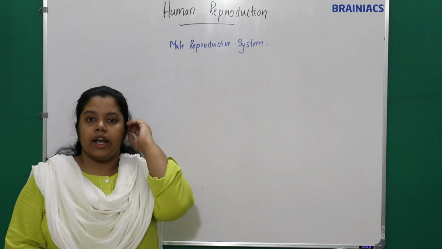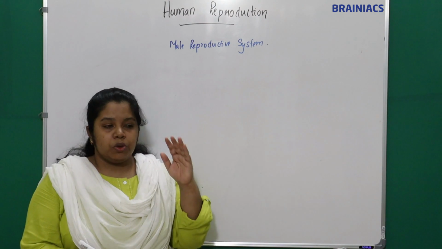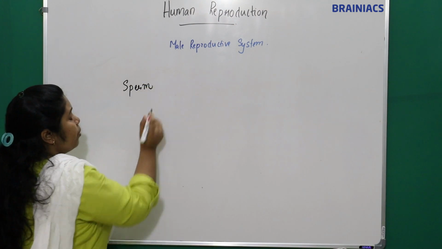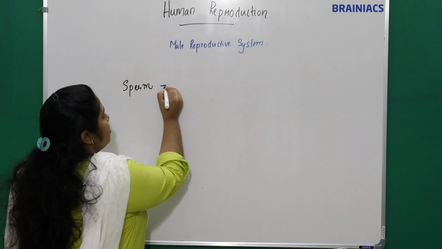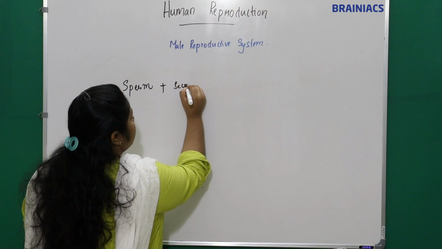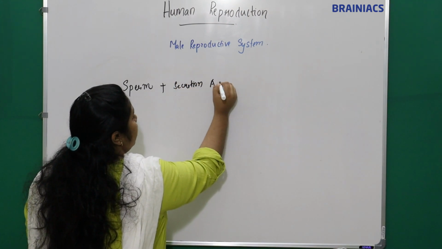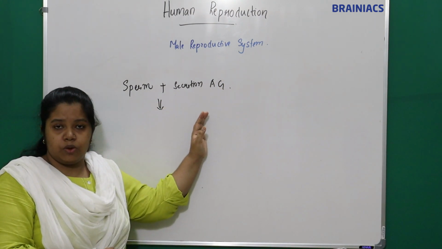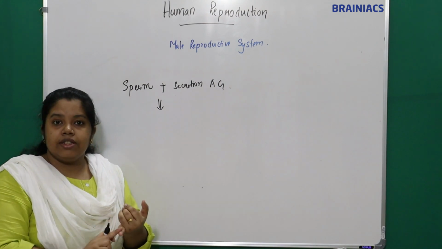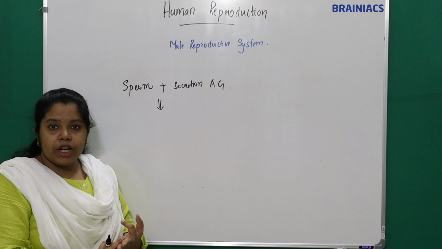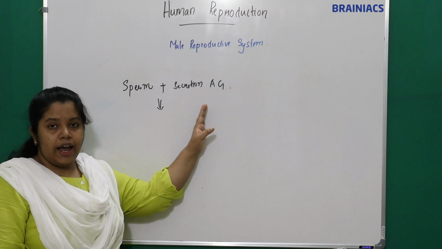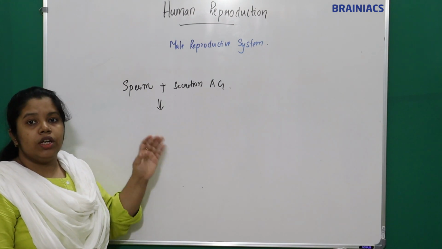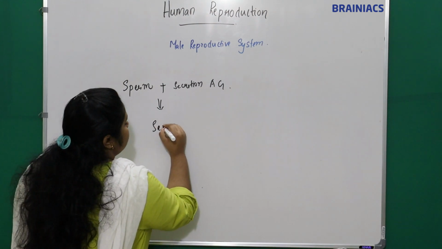So we have seen the accessory ducts and accessory glands. The sperms produced from the seminiferous tubules, together with the secretions of the accessory glands, constitute what? We have the seminal fluid, the prostatic fluid, and the lubricating fluid. The secretions from the accessory glands plus the sperms from the seminiferous tubules together constitute the semen.